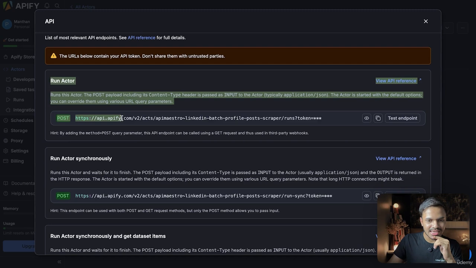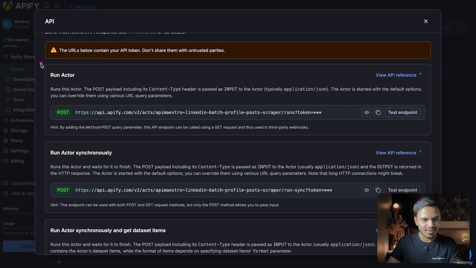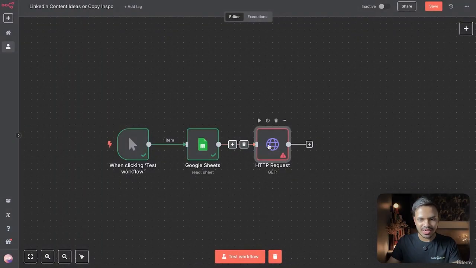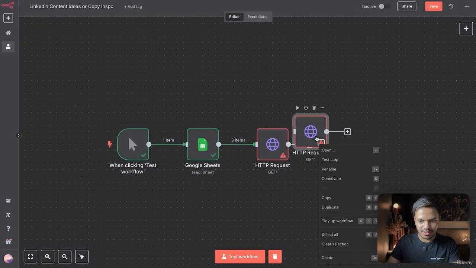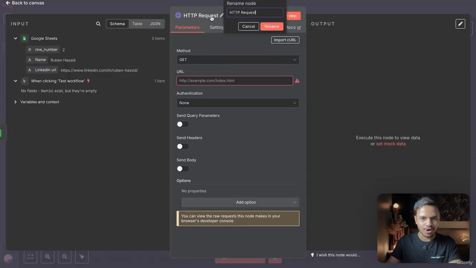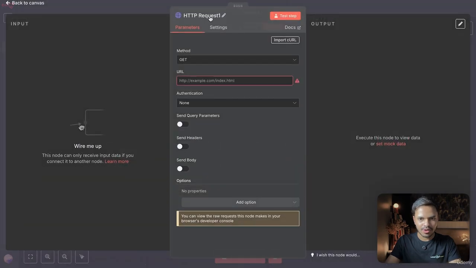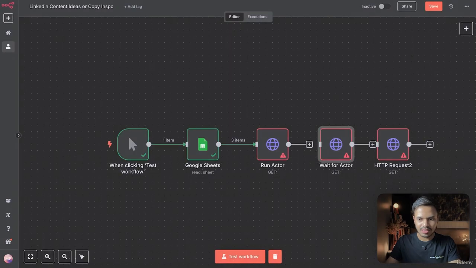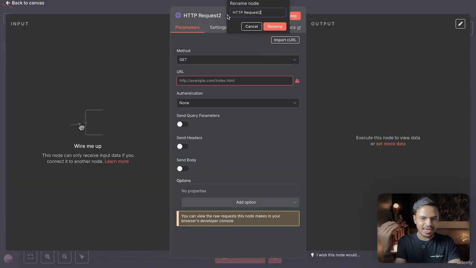If we want to run this actor individually, like run actor, wait for it to finish and get the data items, we will need 3 different HTTP requests, one for each: first for run actor, then wait for actor to finish, and last to get the data item or the result, the dataset.